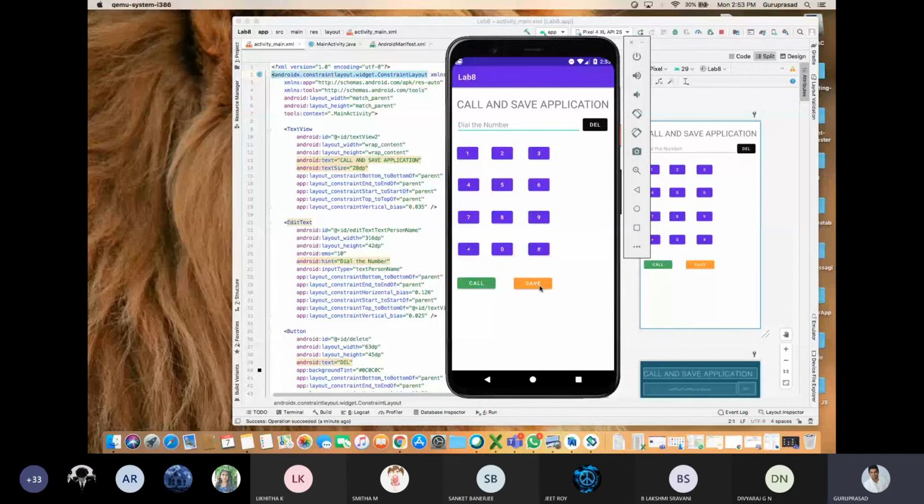But here, if I press 1, it should be redirected to edit text only. If I press 2, it should be redirected to edit text only. So 1, 2, 3, 4, 5, 6, 7, 8, 9 plus 0 hash delete is with respect to delete or add the number in the dialer. Are you getting my point? Yes. So I just wanted to teach you this method also.